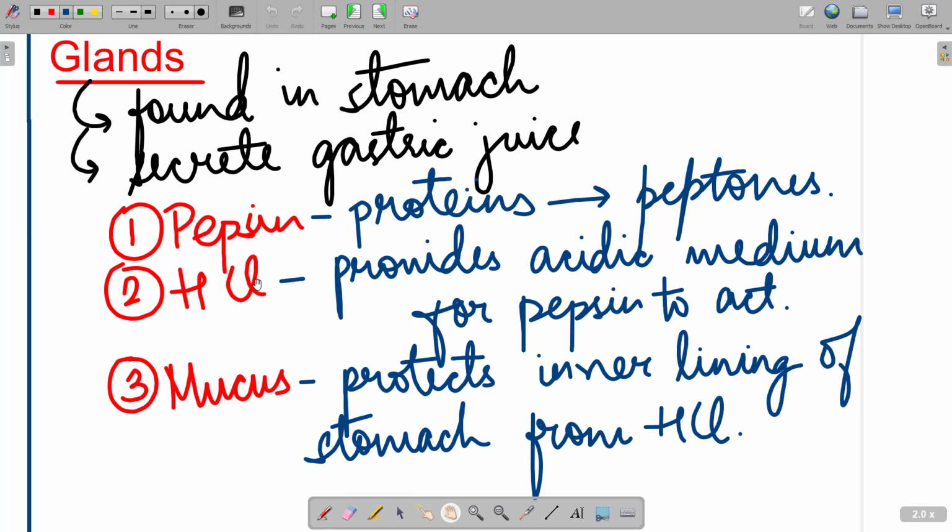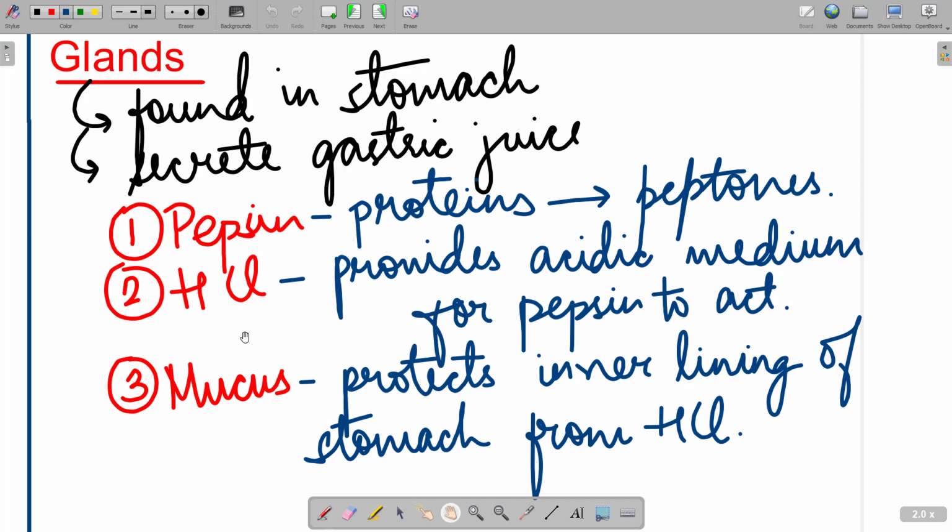बट व्हाट अबाउट द स्टमक इनर लाइनिंग? द इनर लाइनिंग ऑफ द स्टमक माइट जस्ट गेट हैम्पर्ड. टू प्रिवेंट दैट, we've been gifted with the secretion of mucus. So what mucus does actually is protects the inner lining of stomach from HCl.